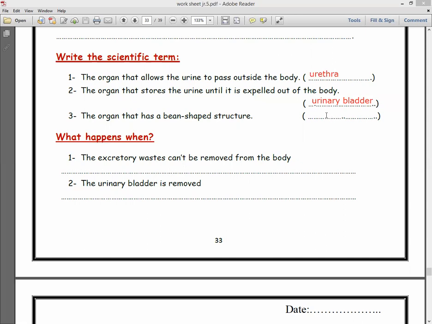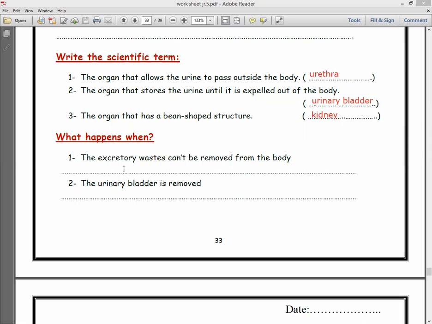Number 3. What is the organ that has a bean-shaped structure? It's very easy. Kidney. Kidney is the organ that has a bean-shaped structure.